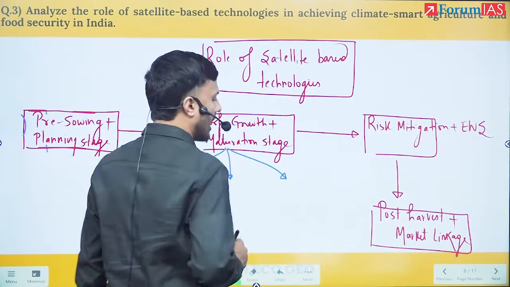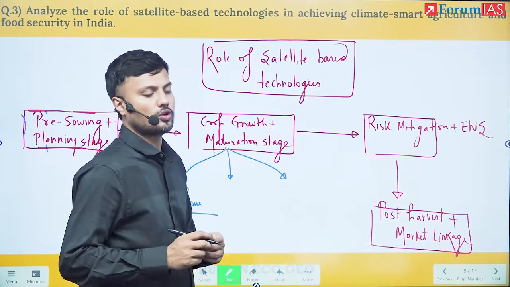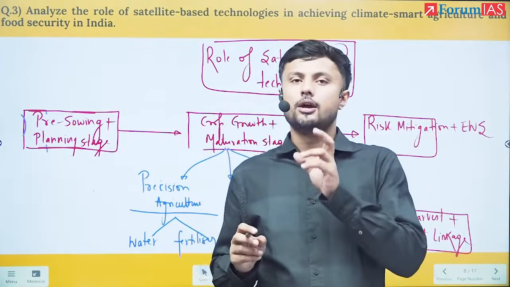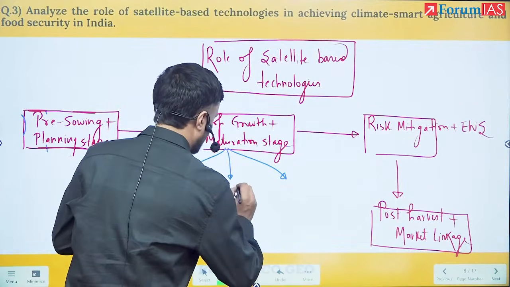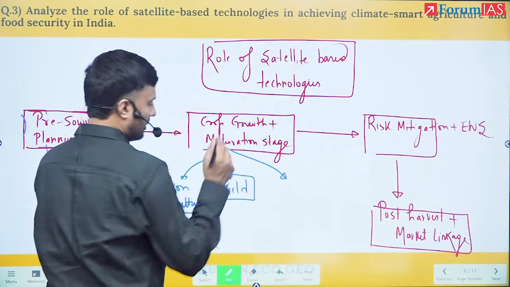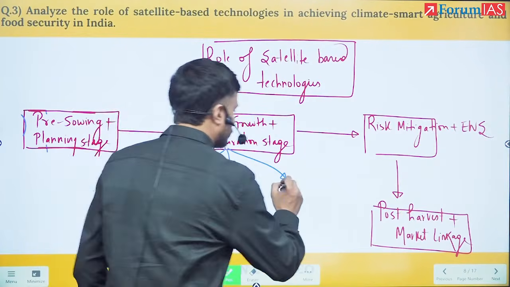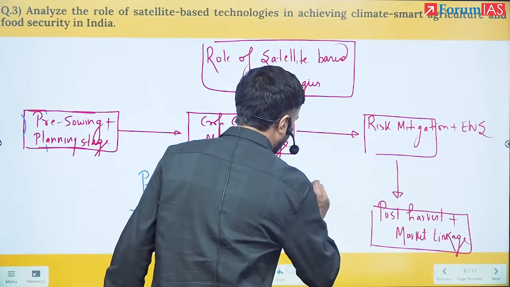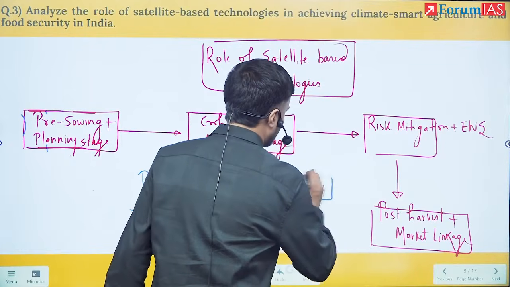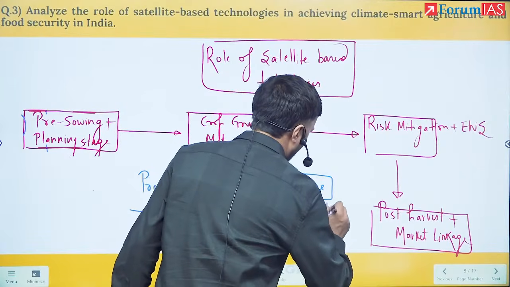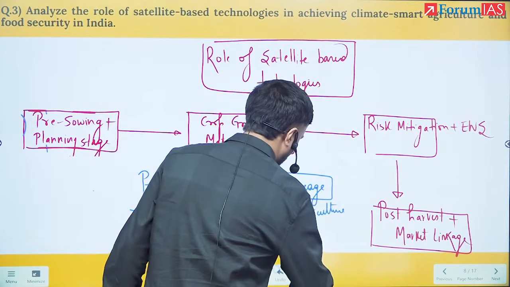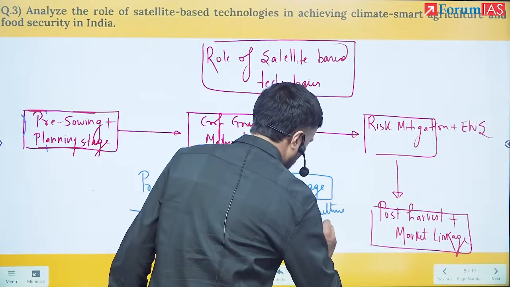Second, I need to understand pre-harvest yield. That is, I have to understand what is the yield of the crops, and I have to understand what is the acreage. In how much land area we have grown horticulture, how much land area we have grown cereals.